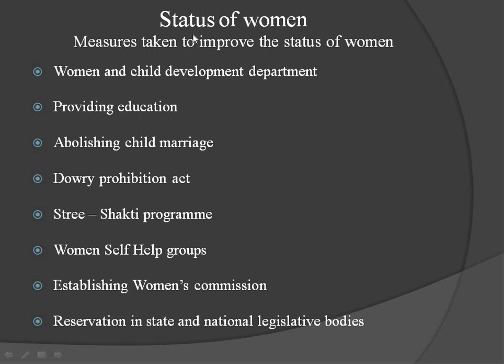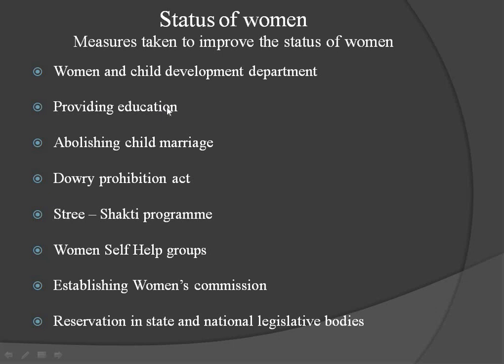And a very important one from the examination point of view: measures taken to improve the status of women. What are the measures taken to improve the condition of women? Let us see one by one. The Department of Women and Child Development. Women and child always come together, because if the woman is developed, the child will be developed. If your mother learns, it is like opening a school. Mother is the first teacher, that's why.